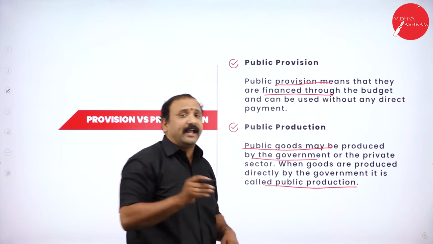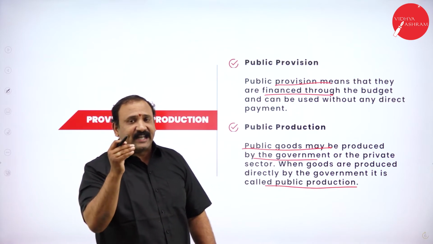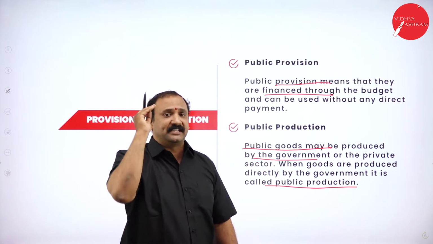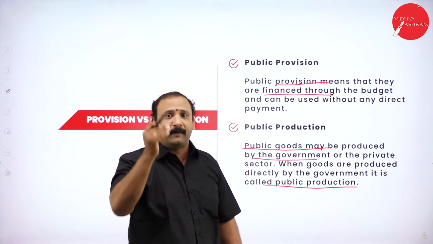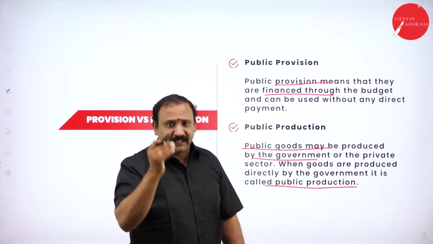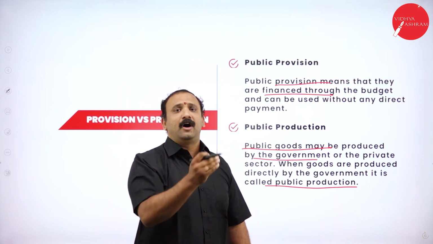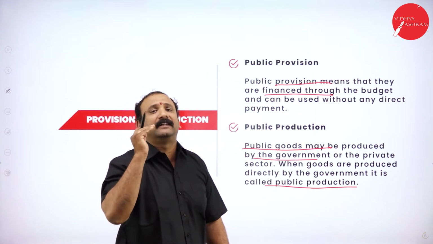So now I would like to take the example of Indian Railways. Indian Railways is a direct production by the central government of India. Indian Railways is wholly owned by the government of India. So the railways which is run by the government is for the people, of the people and by the people. That is a public production. That's a public transport.